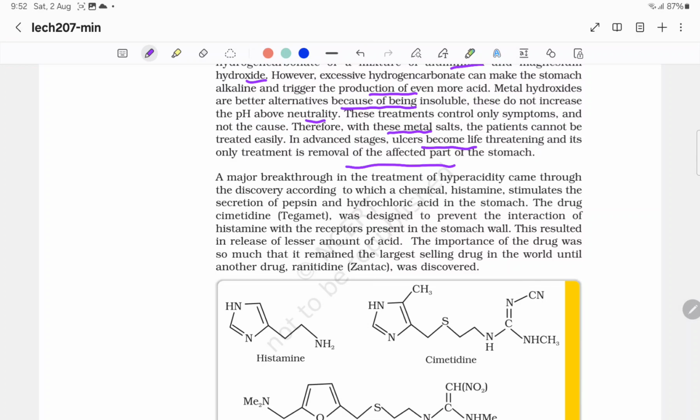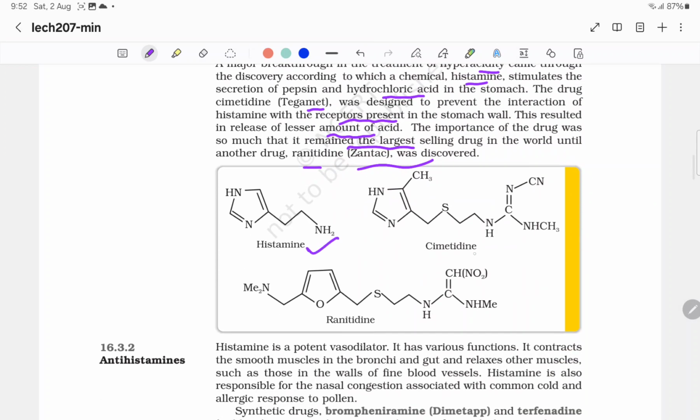A major breakthrough in the treatment of hyperacidity came through the discovery that the chemical histamine stimulates the secretion of pepsin and hydrochloric acid in the stomach. The drug cimetidine (Tagamet) was designed to prevent the interaction of histamine with the receptors present in the stomach walls. This resulted in the release of a lesser amount of acid. The drug was of so much importance that it remained the largest selling drug in the world until another drug, ranitidine (Zantac), was discovered. So this is histamine, this is cimetidine, and this is ranitidine.